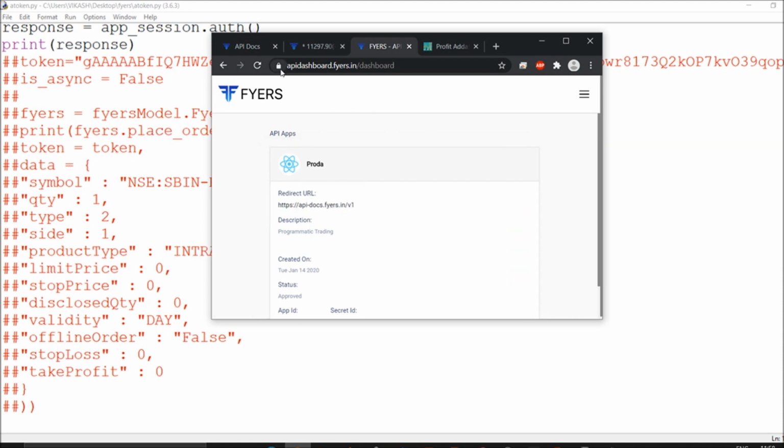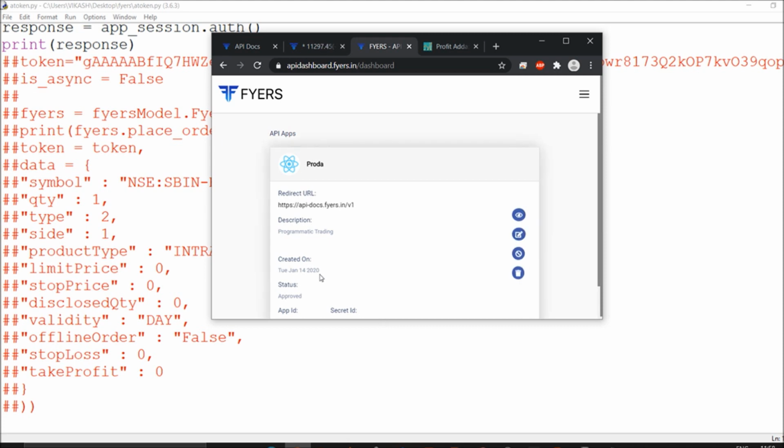So all you have to do is visit the API dashboard fyers.in slash dashboard. You can create an application there as well. If you visit there, it will definitely ask you to create an application. The status will be there, you can create an application, but if it is not approved, you are not able to trade. So forms will be there, just go over there, fill it out and your status will be approved. You require an app ID and secret ID, which we will utilize in our code.